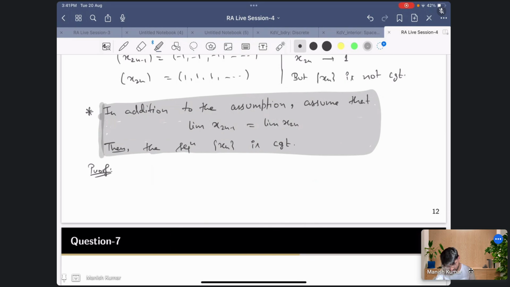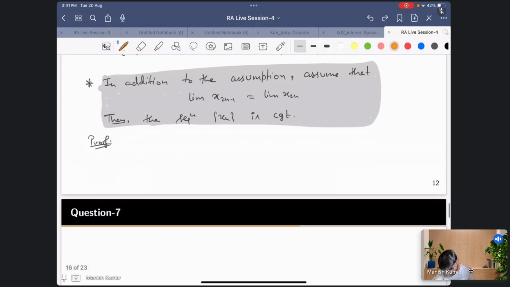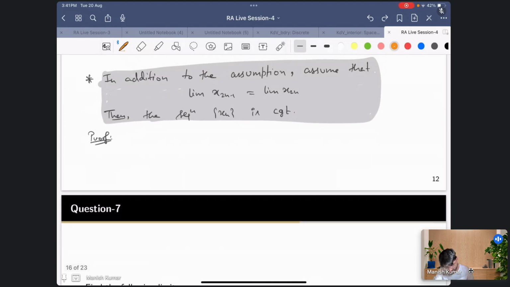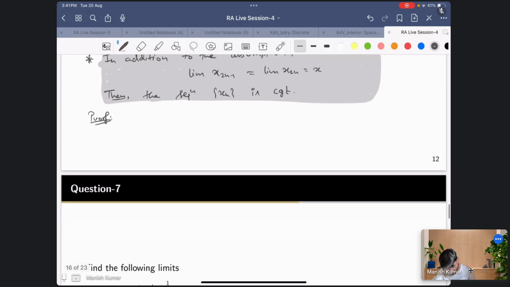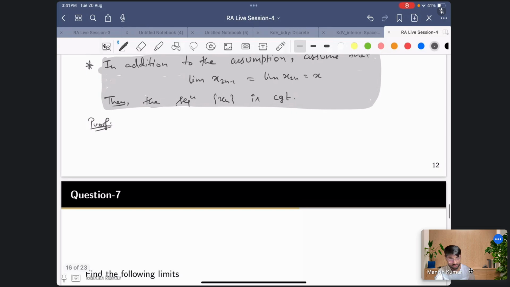Okay, if you want, I can give the proof. It's just the way of writing, so I'll be a bit quick here. Suppose this limit is x. I have to prove that x_n is convergent and the limit is x.